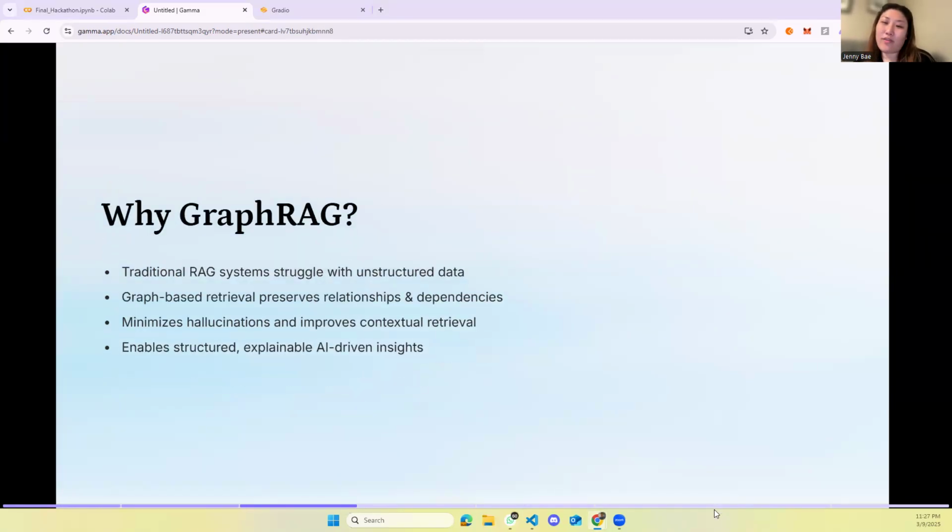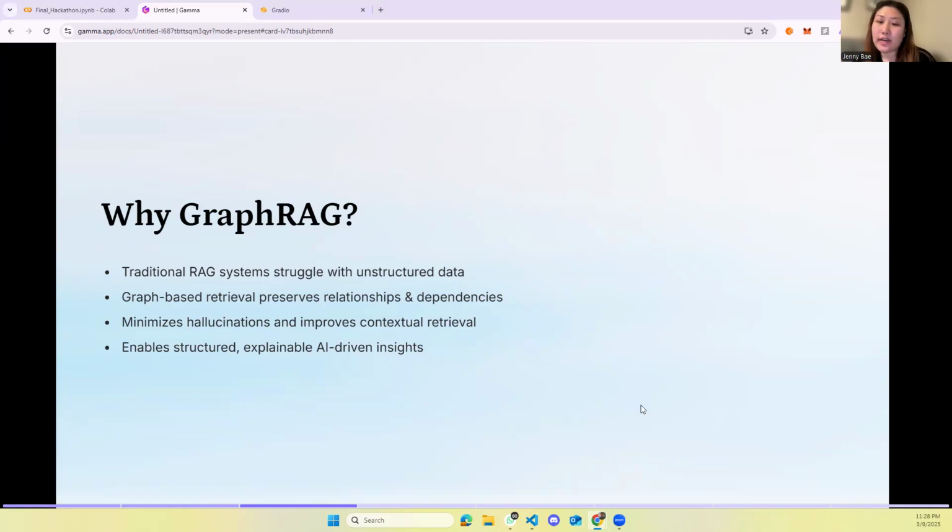So why GraphRAG? Traditional RAG models rely on vector search, which can lead to hallucinations and fragmented results. GraphRAG improves retrieval by preserving contextual relationships between code entities, minimizing hallucinations and improving accuracy, allowing structured, explainable AI-generated responses. By integrating GraphRAG with ArangoDB, we ensure accurate, graph-aware AI reasoning over GitHub repos.